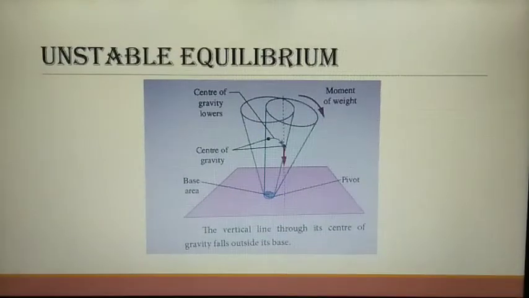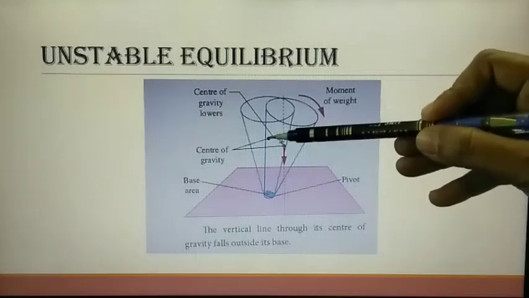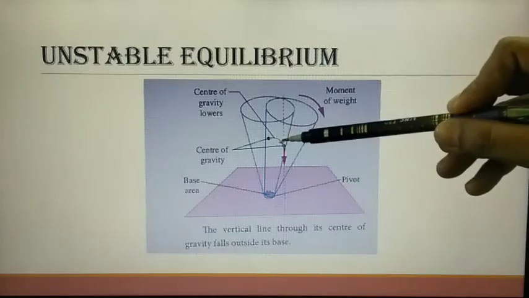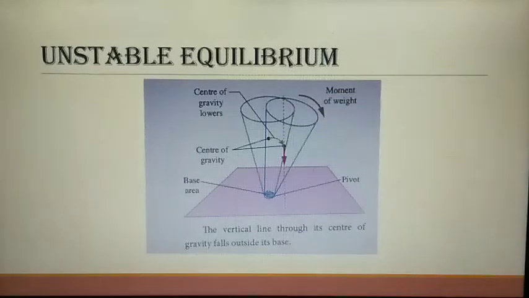Now, let us see the unstable equilibrium. In the case of unstable equilibrium, the frustum will topple with the slightest tilting. Its center of gravity is lowered when it is displaced. This point will be the CG point for this frustum. And this CG point becomes lowered. It will come to this position when it is displaced or tilted.